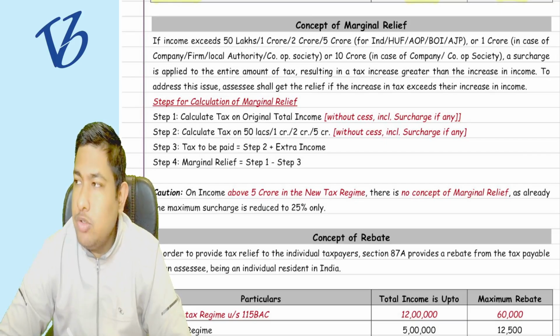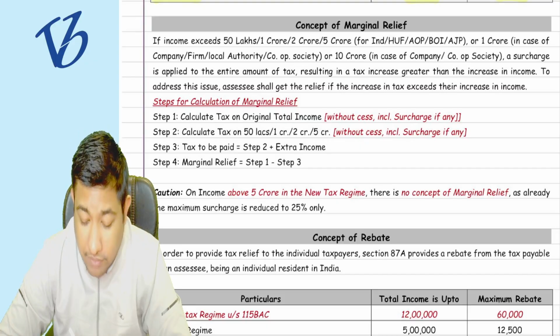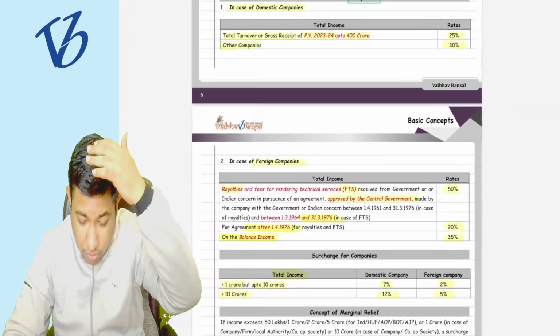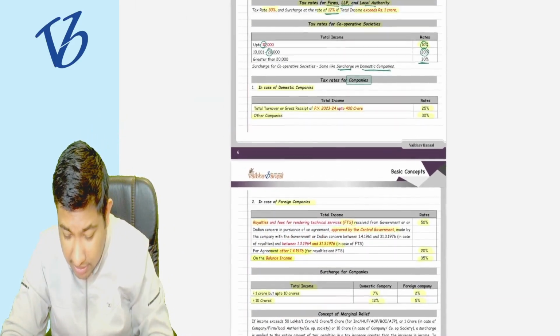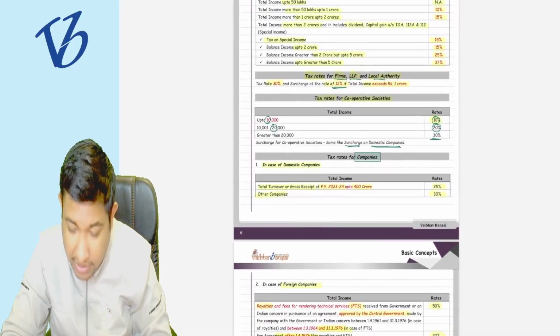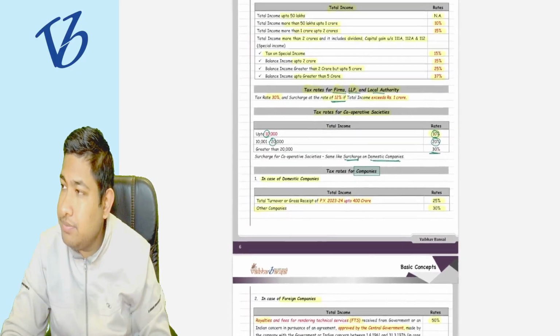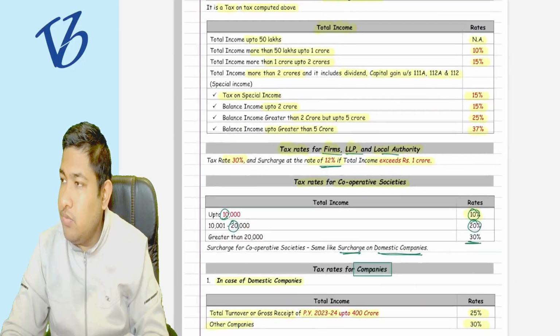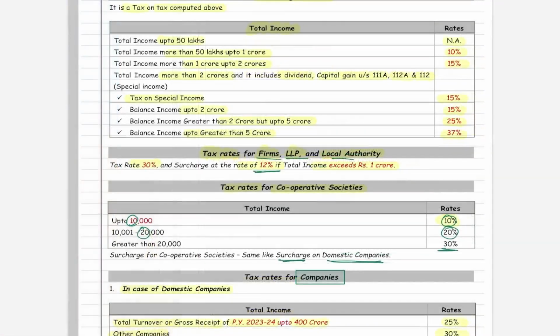Now I want to move to the concept of marginal relief. But before moving forward to the concept of marginal relief, I want you to just take a moment and recall each and everything till now. Okay, let me zoom it. Just 1 minute, recall everything.